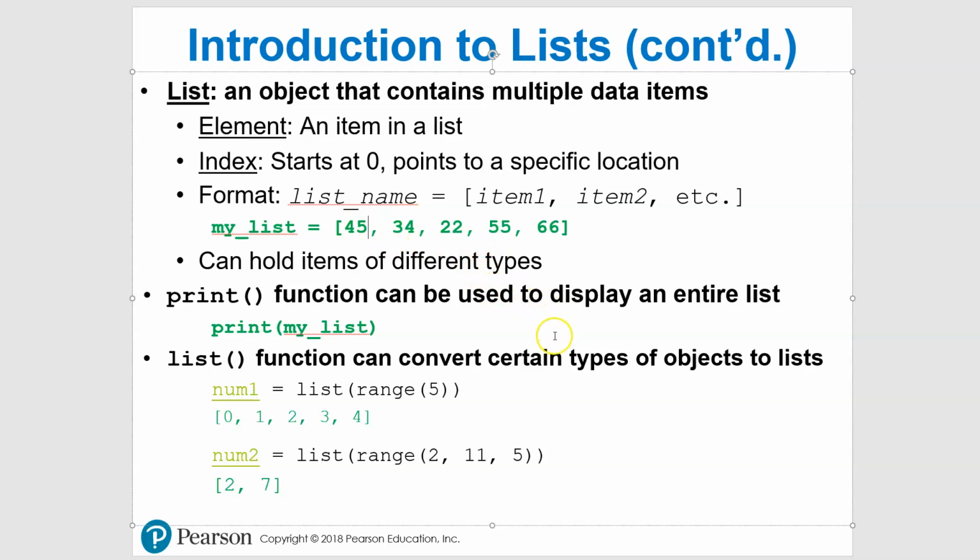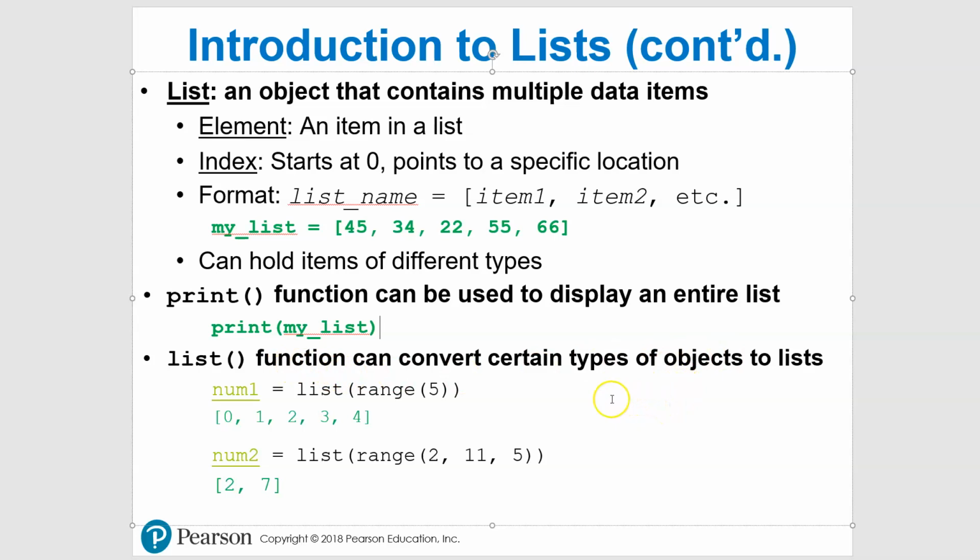If we wanted to use the print function, it's a very simple way of doing it. We've been doing the print function. We just say print and my list, like we've done with other variable names, and it would print out this. It would show up just like that, and we'll take a look at that in a minute. And then there are ways of using this list function. This is a new one for us, to convert certain types of objects to a list.